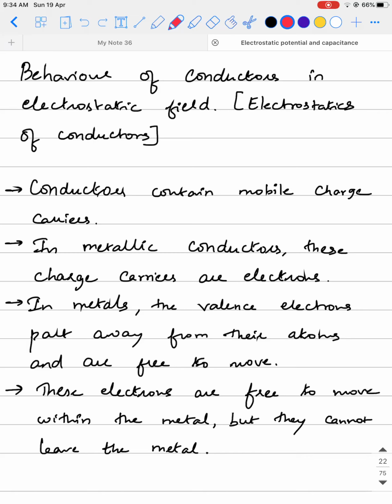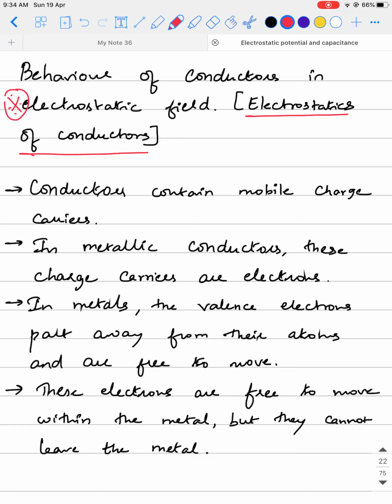Now we'll discuss the topic, that is behavior of conductors in electrostatic field. This topic is also known as electrostatics of conductors. There are 6 properties that we are going to discuss. Remember, these are very important. These properties are to be understood before we proceed to the subsequent topics. That is, when we get into capacitors, we need to have a clarity of what properties are exhibited by conductors.